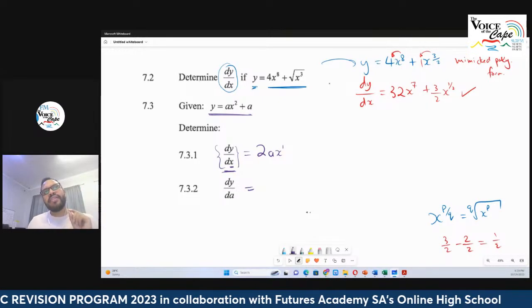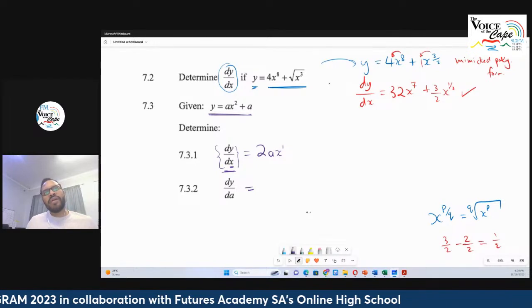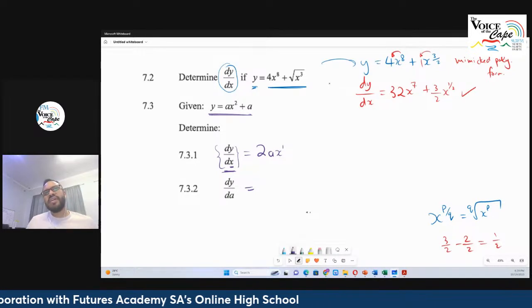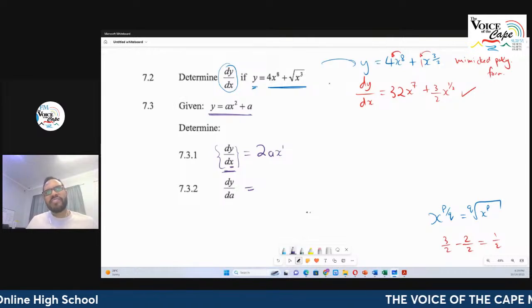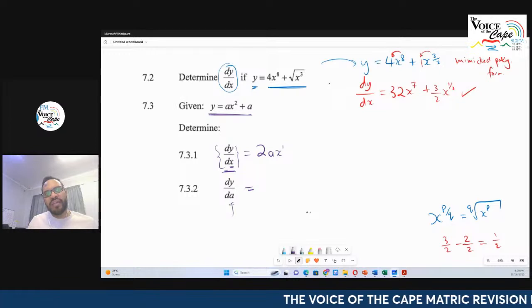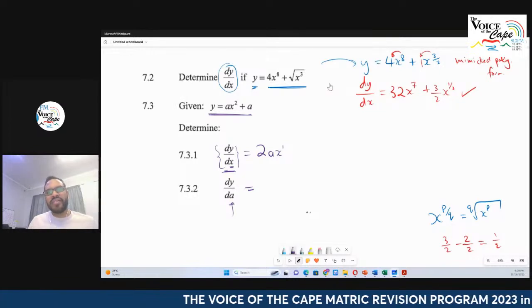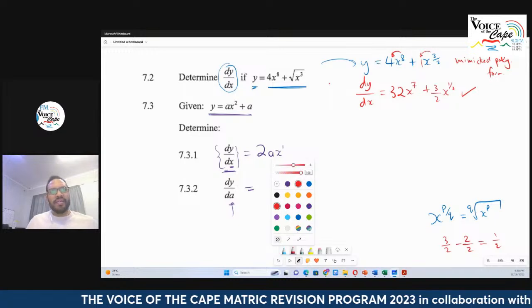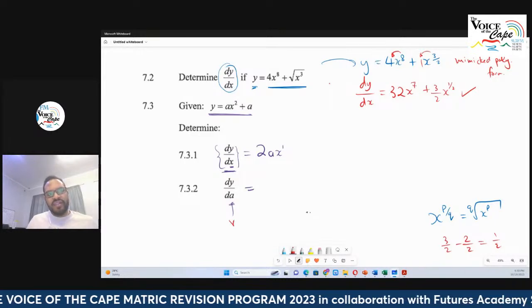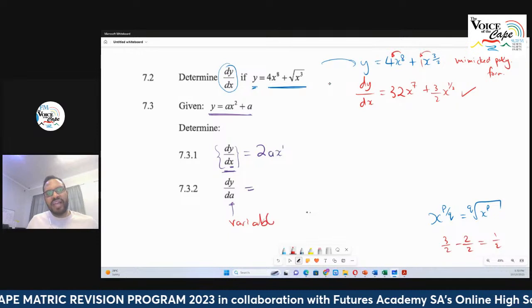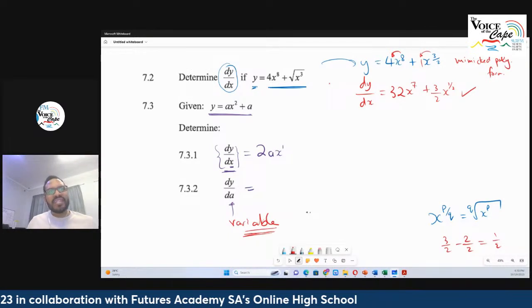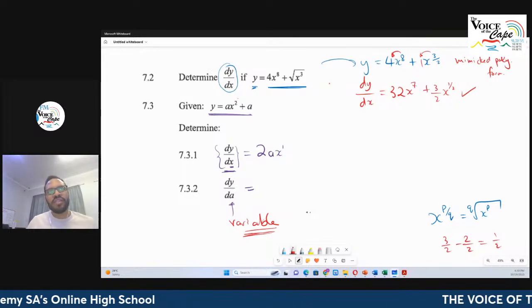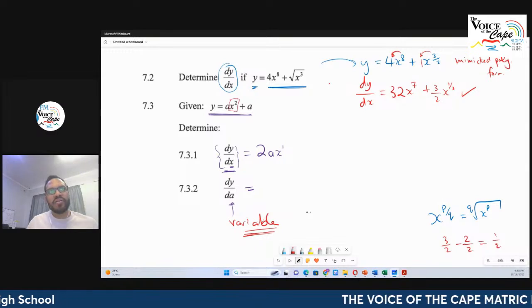The next question asks you dy by dA. So now you must take that same function and find its derivative, but you are deriving with respect to a. So in other words, a over here, that's the independent variable that I am concerned with, right? So I treat that as the variable, and anything else that is not that is a constant. So this here gets treated like a number.